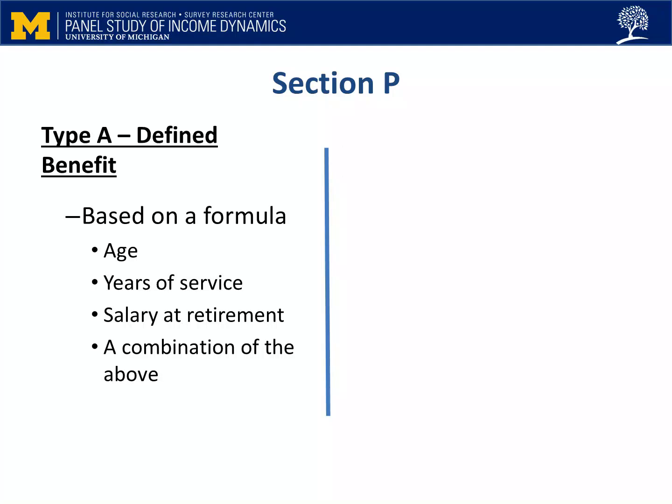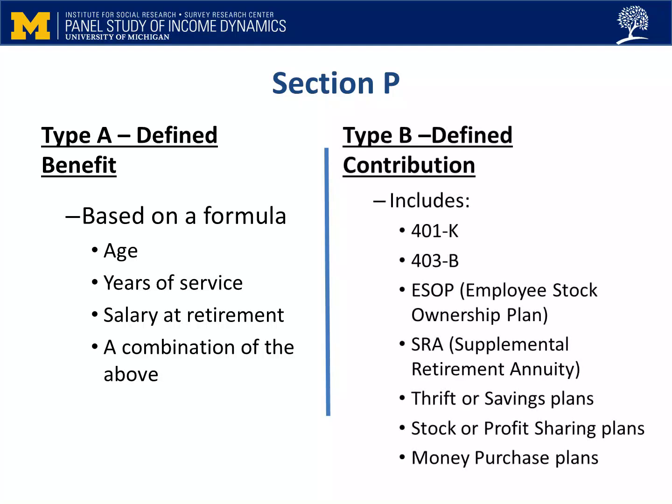Type A plans are defined benefit plans. They are based on a formula which may involve the employee's age, years of service, salary at retirement, or a combination of these factors. Type B plans are money accumulated or defined contribution plans. In these, the benefits are based on how much is accumulated in the individual's account.